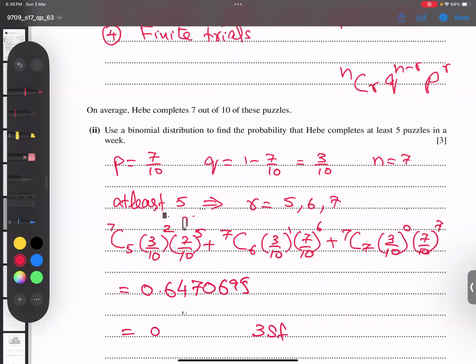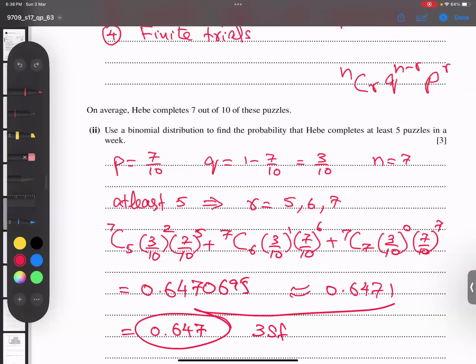So 0.647 is our answer. This part is very clear, alhamdulillah. But approximately, it is 0.6471. In the next part, I will not use the rounded answer, because if you round, the 6 becomes 1, so I will use this full answer if I need it.